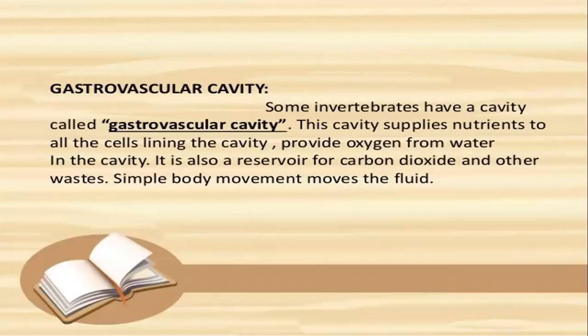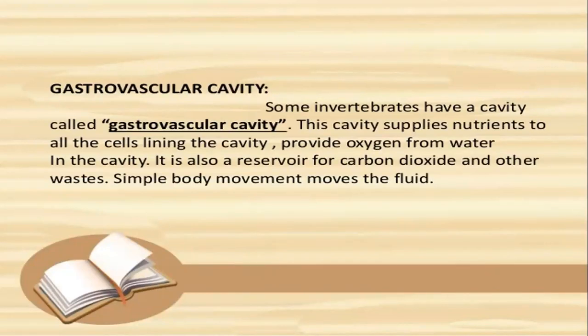What is the gastrovascular cavity? Some invertebrates have a cavity called the gastrovascular cavity. This cavity supplies nutrients to the cells lining the cavity and provides oxygen from water in the cavity. It is also a reservoir for carbon dioxide.